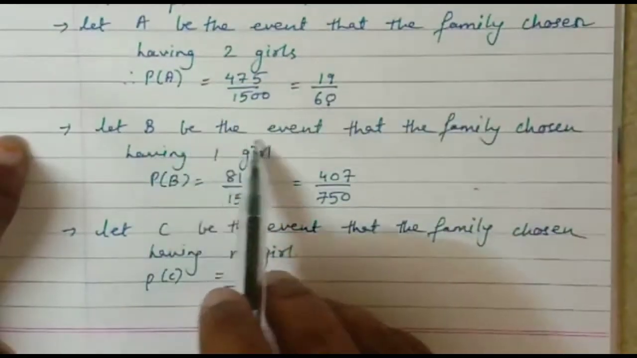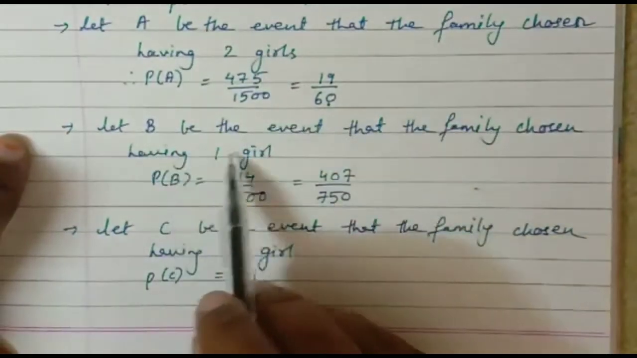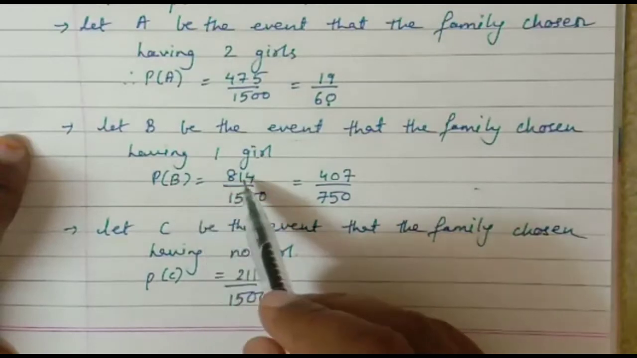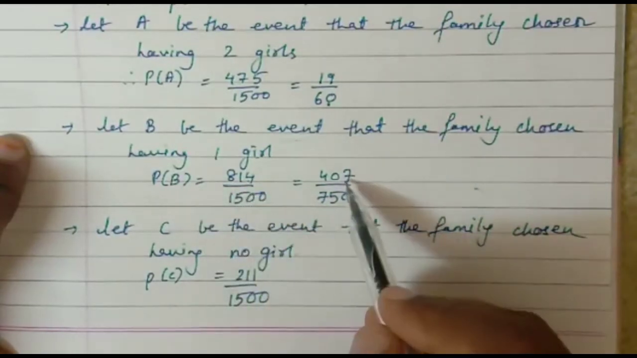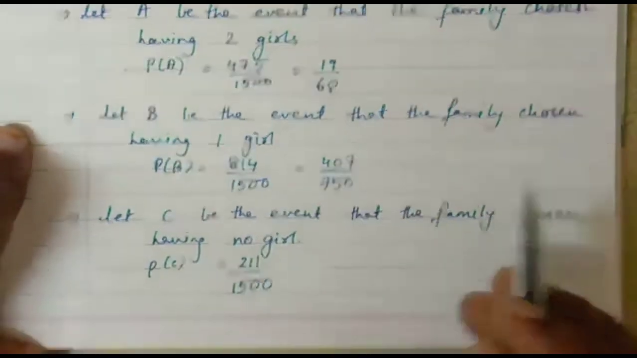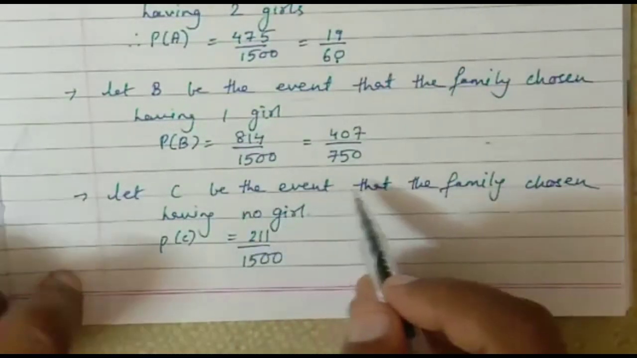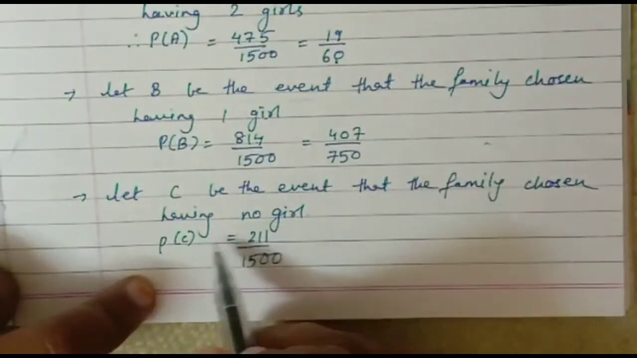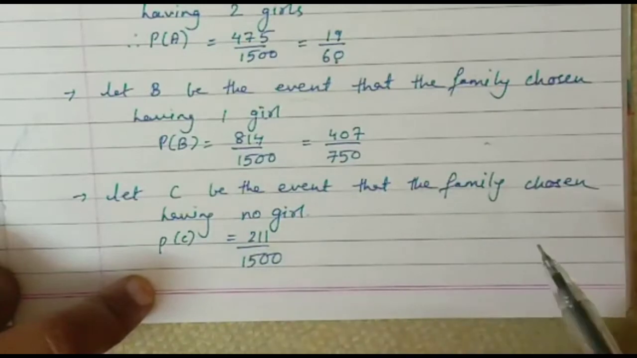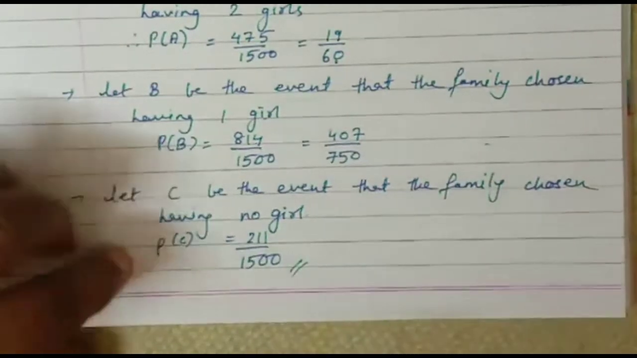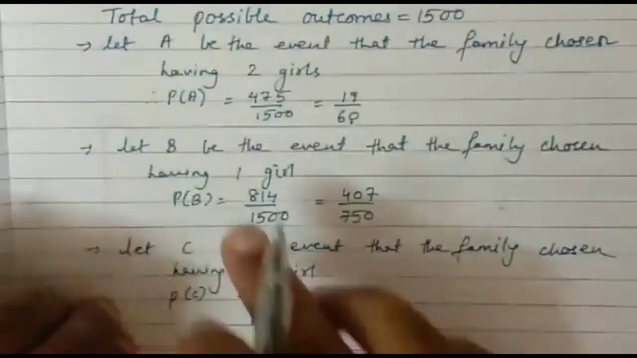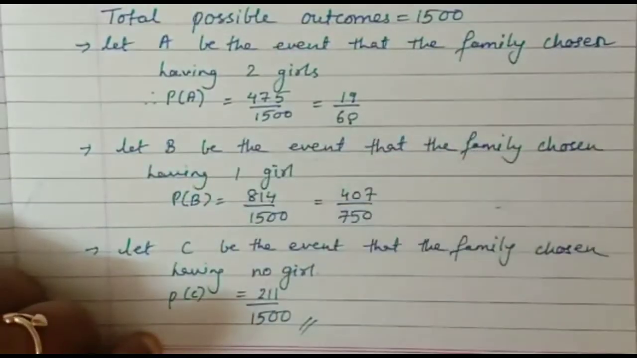In the same way, let B be the event that the family chosen has 1 girl. So here it will be 814 upon 1500, which is 407 by 750. In the same way, let C be the event that the family chosen has no girl. So P of C will be 211 by 1500 as it is, if you don't have any common factor. So this is the exact way to write it with a statement.